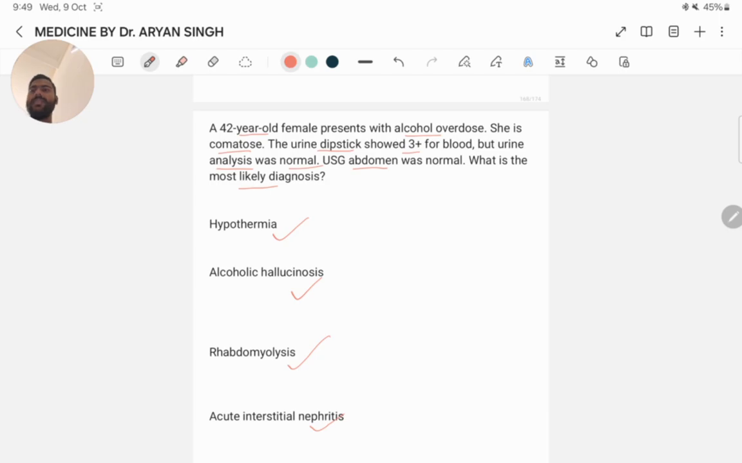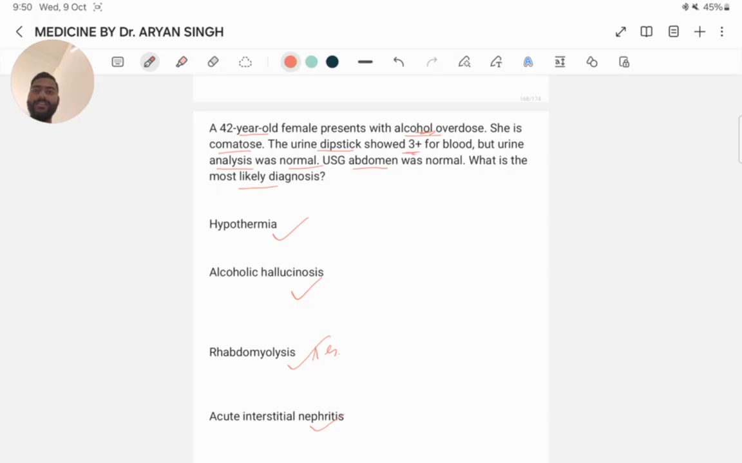Here the answer is rhabdomyolysis, because in the setting of a drug overdose, the patient has presented with hypothermia and deranged kidney function. The keyword of this question: the urine dipstick test showed 3+ for blood, and the urine analysis and microscopy were normal. That implies that myoglobin in urine is giving a false positive report for blood on the urine dipstick.